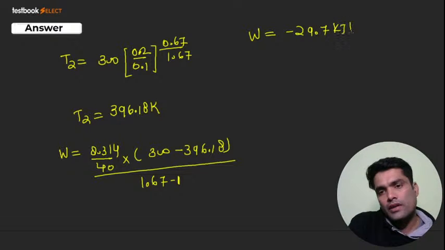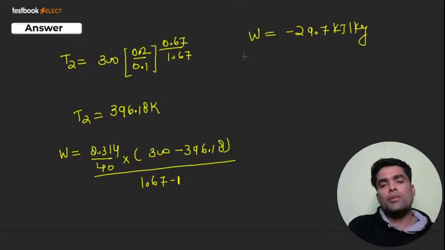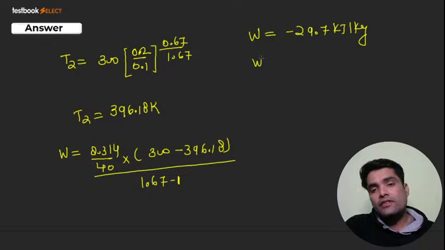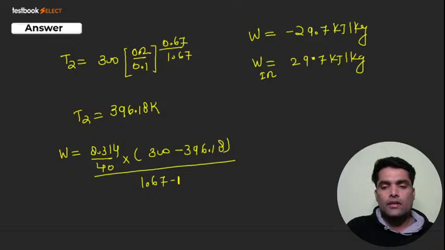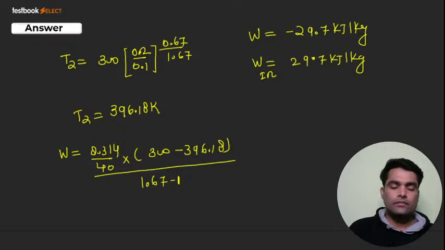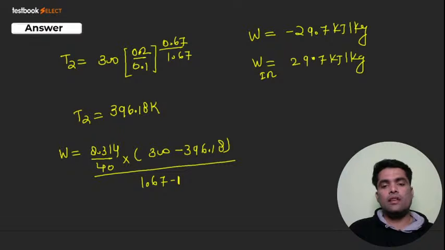29.7 kilojoule per kg. Why is it negative? Some people thought it is negative, so their answer will be wrong. No, it is negative because it is a work input. So you can write W input like this, 29.7 kilojoule per kg. I hope everybody got it. If you got this point, then we'll go ahead.